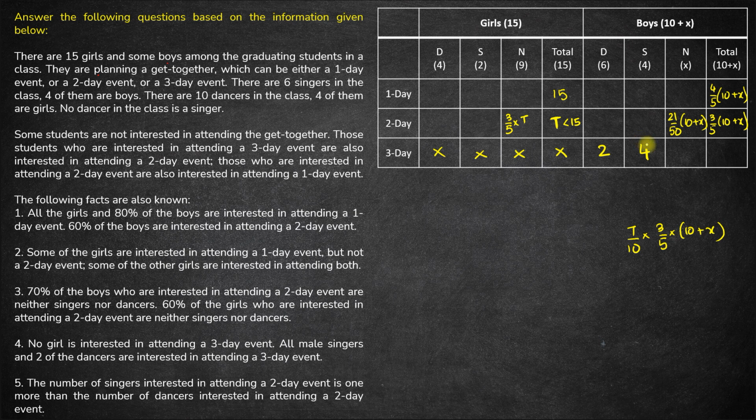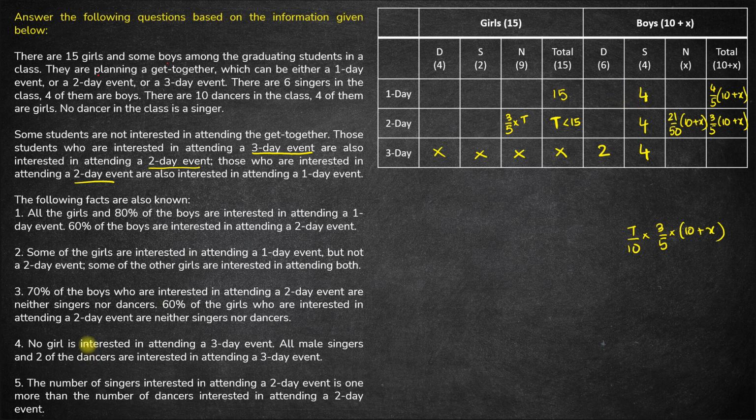Now if all 4 are interested in a 3-day event, all these 4 must also be interested in a 2-day event, because it is given that anyone who is interested in a 3-day event is also interested in a 2-day event, right? And similarly, all those who are interested in a 2-day event are also interested in a 1-day event. So this number here must be greater than or equal to 4, but it cannot be greater than 4. So hence it will be equal to 4. And by the same logic, this must also be 4 over here. Okay?